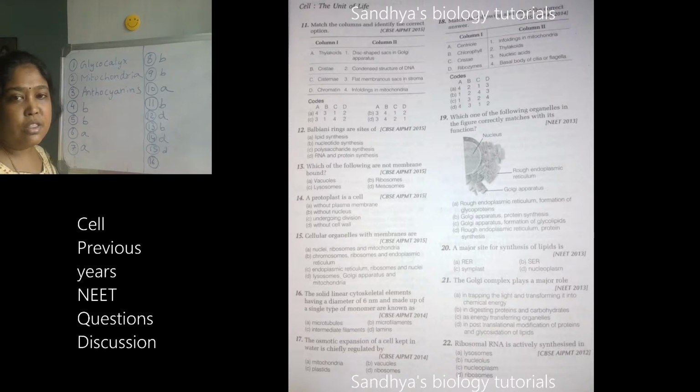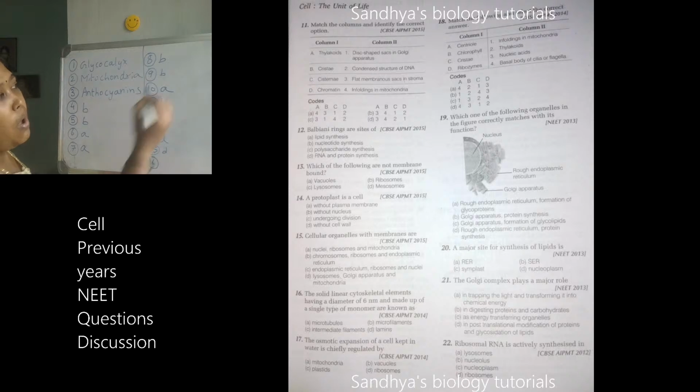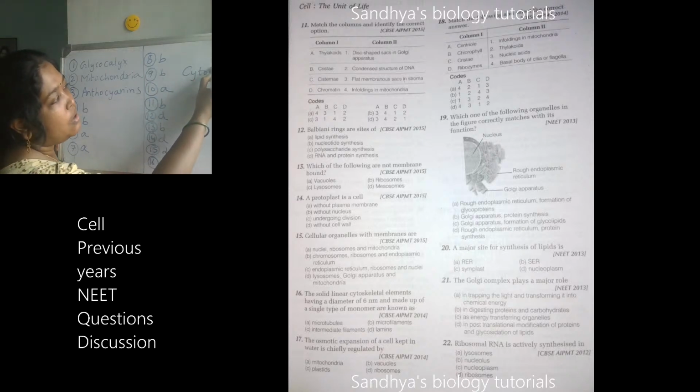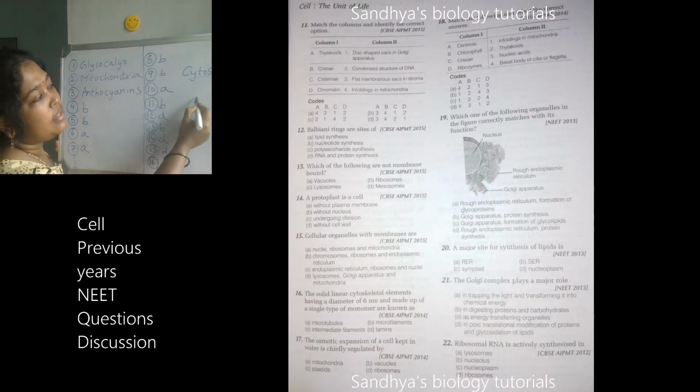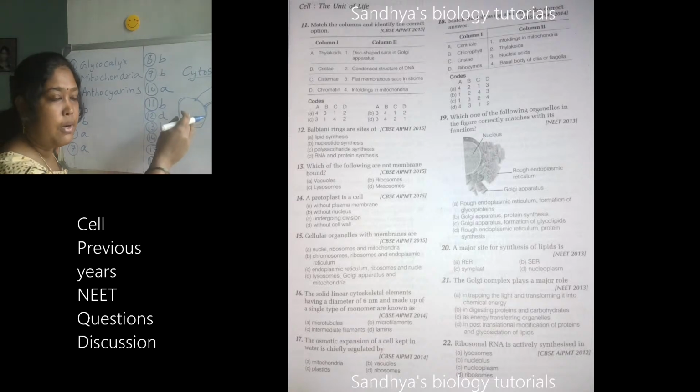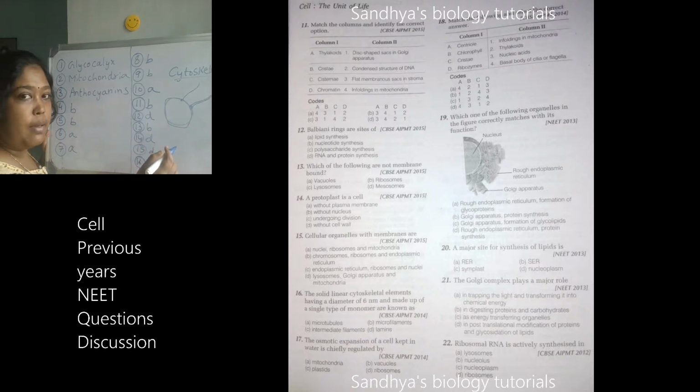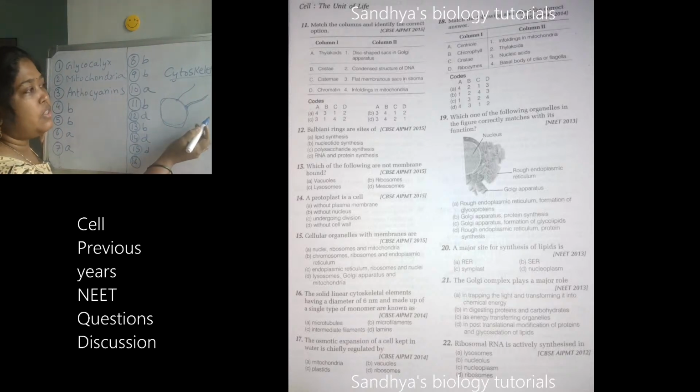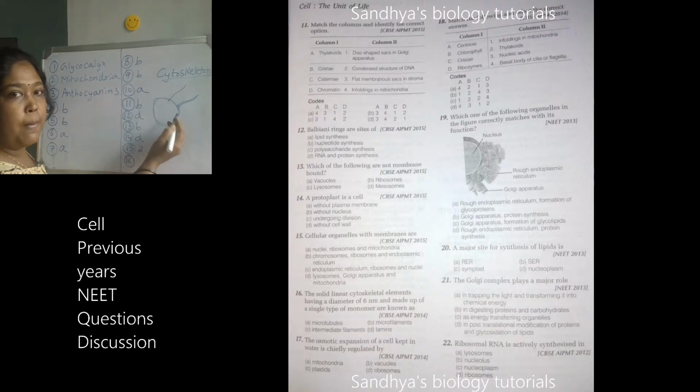So these are the solid linear cytoskeletal elements. You know about the cytoskeleton. What is cytoskeleton? Cytoskeleton is nothing but the cilia and also the flagella which are present, that will be attached to the plasma membrane if it is a prokaryotic cell. Hope you can see this. Yeah, that is attached to the plasma membrane.